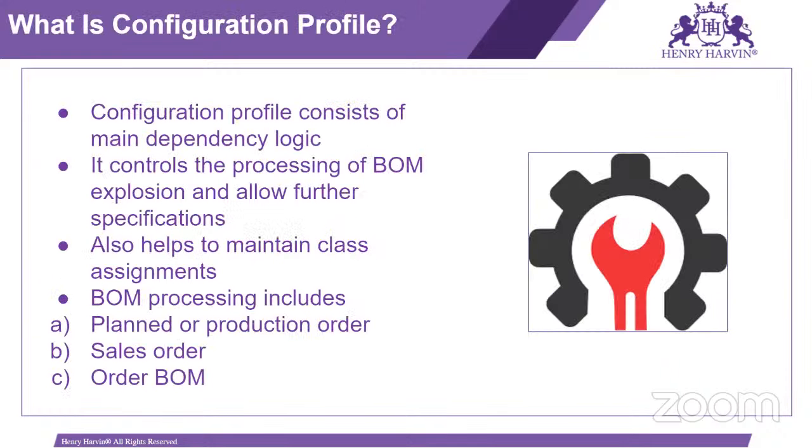So what is the configuration profile here? The configuration profile consists of the main dependency logic. It controls the processing of BOM explosion and allows further specification. It also helps to maintain class assignment. And BOM processing includes plan or production order, sales order, and order BOM. So here, if we are using make to order scenario, then when we get the sales order, based on that only we can start the production, because from the sales order we can consider what is the requirement of the customer and based on that we can manufacture the material. Along with that, we have order BOM also.